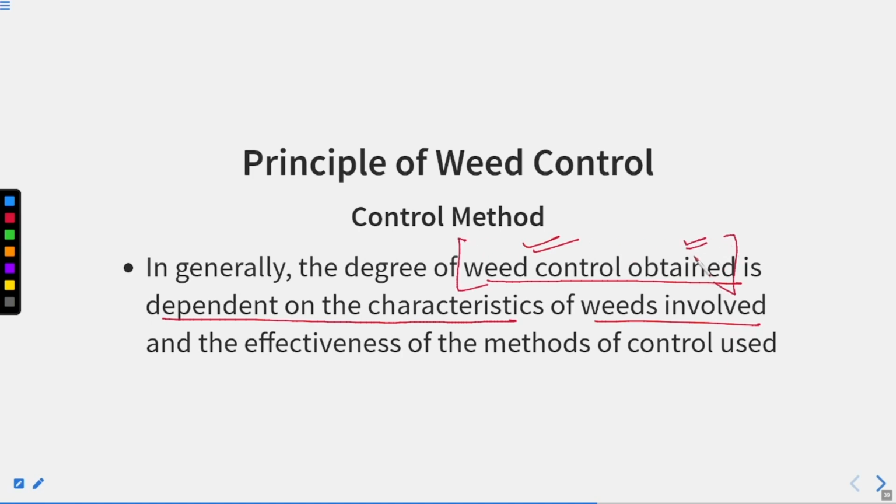How successful we are in controlling the weed depends upon the characteristics of the weed involved and the effectiveness of the method that we are using to control that weed, right? Two things are important. First, the characteristic of the weed, and second, what method you are using to control the weeds' growth, right? So that is very, very important.